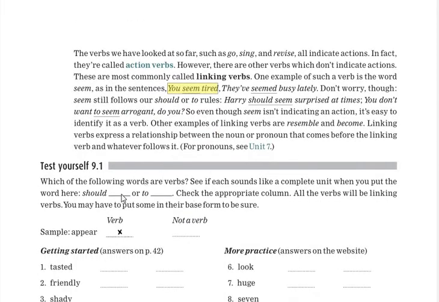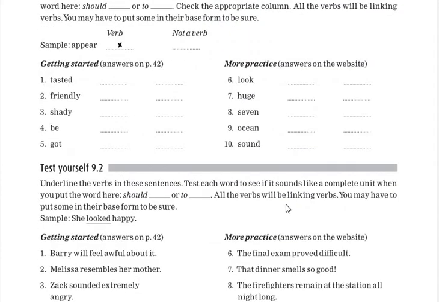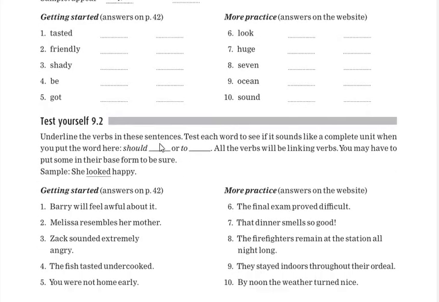Again, test yourself. Which of the following words are verbs? Again you have to apply the same rule, "should" and "to". You can apply it here. Then you have to underline the verbs here. If you put "should" or "to", they should appear like a complete unit.